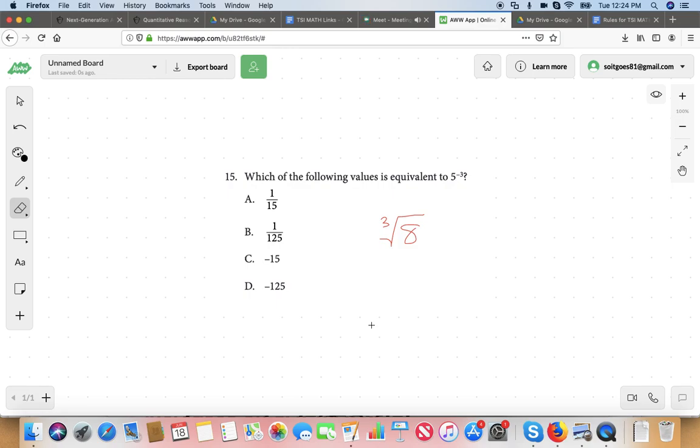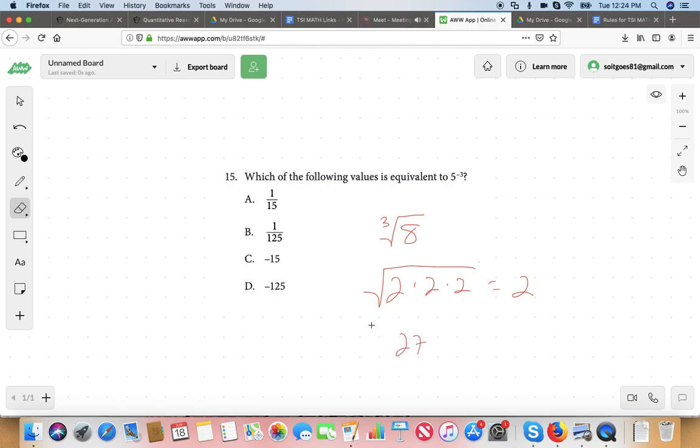That's when we're like, well, 8 is 2 times 2 times 2. And the cubed root means basically what multiplied by itself 3 times gives you 8. And that answer is 2. Does that make sense? 2 multiplied by itself 3 times. That's a little tricky, right? The cubed root of 27.